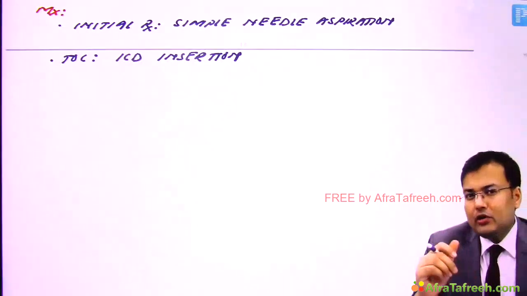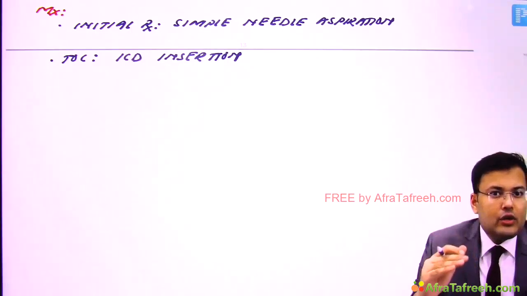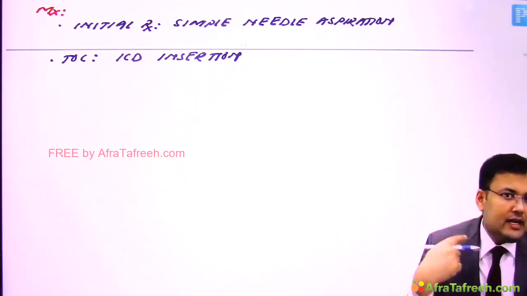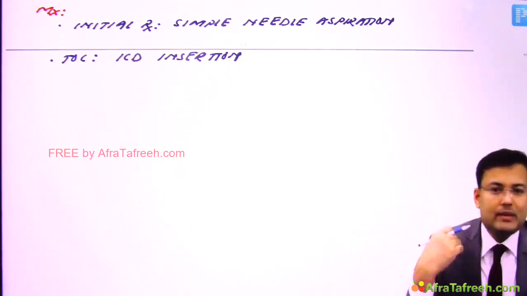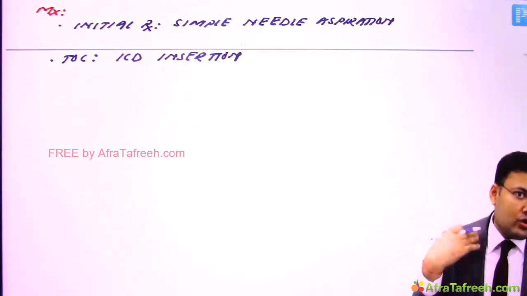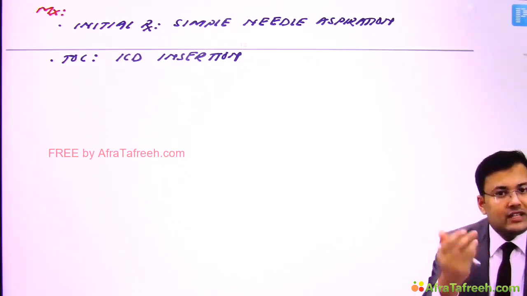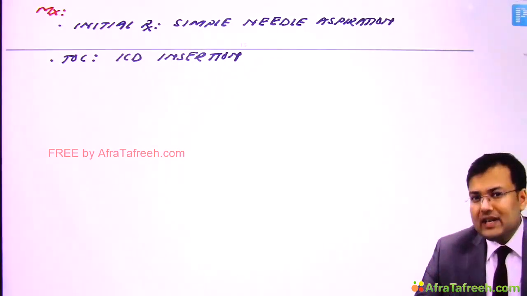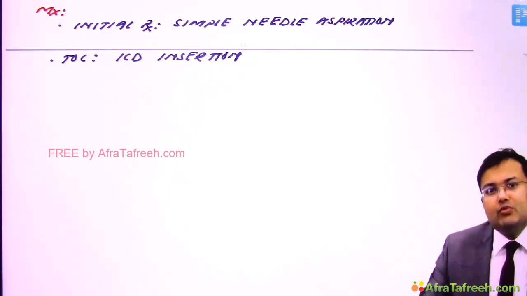Now see, we follow up these patients with chest X-ray, and what you notice is that the leak is going to persist for more than 3 days. If the leak persists for more than 3 days, then we have to go for thoracoscopic management. In thoracoscopic management, first there is a leak from a pleural bleb, so we have to resect the bleb, and with resection of the bleb we have to go for pleurodesis. So how do we go for pleurodesis? With the help of TAC or with pleural abrasion.